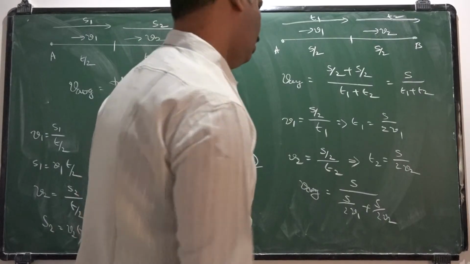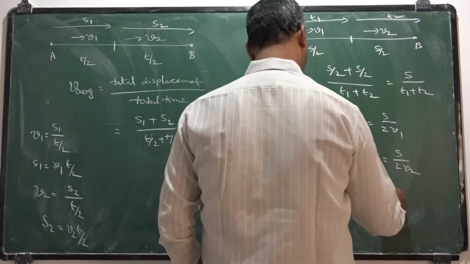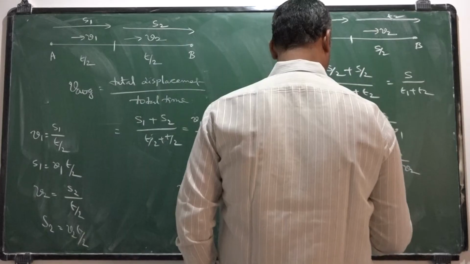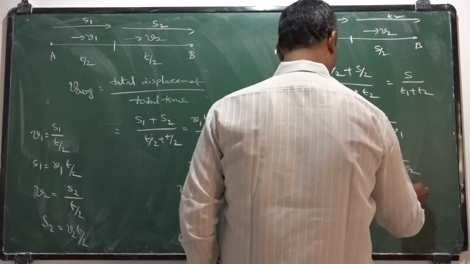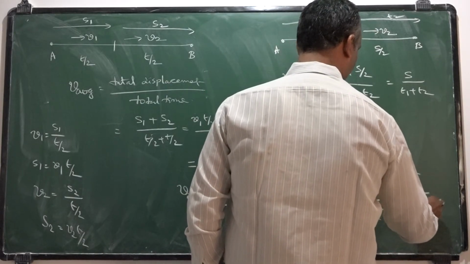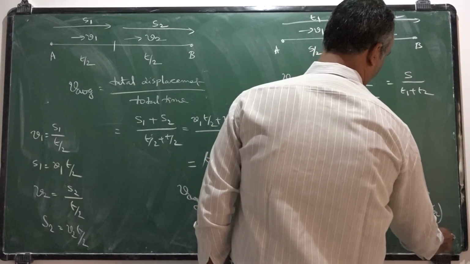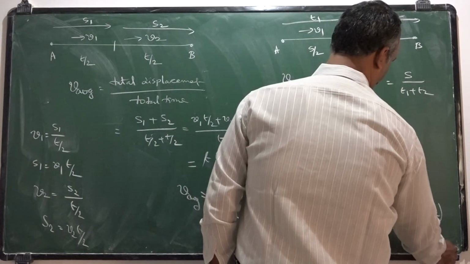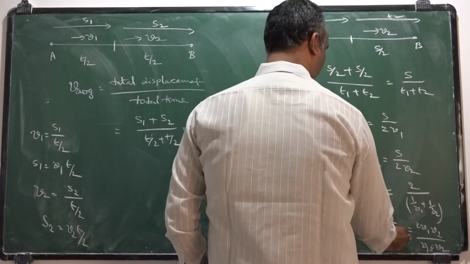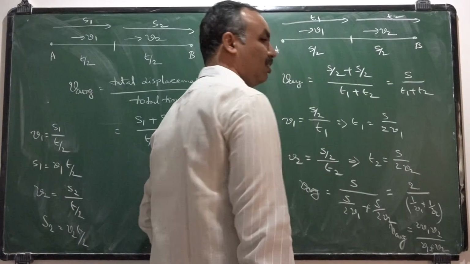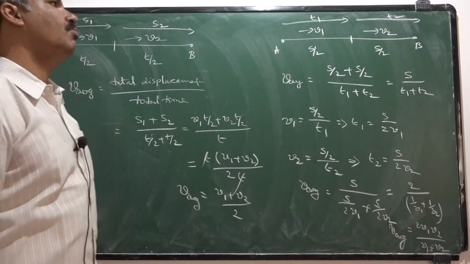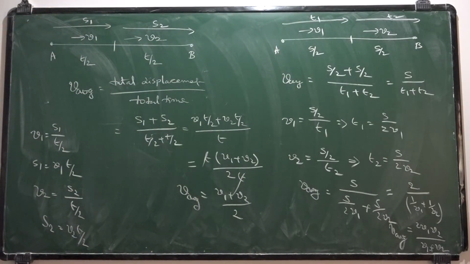Now on simplification of this, you will get S can come common and 2 will go up, 2 by 1 by V1 plus 1 by V2. On taking LCM, 2 V1 V2 by V1 plus V2 will be the average velocity during the motion. If the same body covers half of the distance with V1 and remaining half of the distance with V2, average velocity is given by 2 V1 V2 by V1 plus V2.